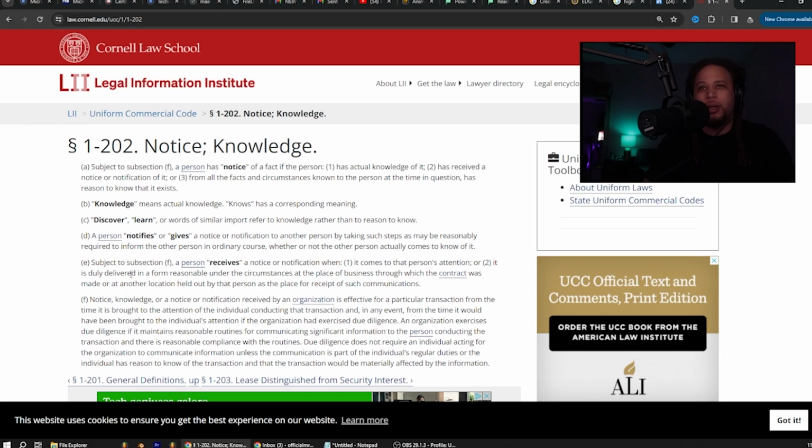E. Subject to subsection F, a person receives a notice or notification when 1, it comes to that person's attention, or 2, it is duly delivered in a form reasonable under the circumstances at the place of business through which the contract was made, or at another location held by that person as the place of receipt of such communications. Notice, knowledge, or a notice or a notification received by an organization is effective for a particular transaction from the time it is brought to the attention of the individual conducting that transaction, and in any event, from the time it would have been brought to the individual's attention if the organization had exercised due diligence.